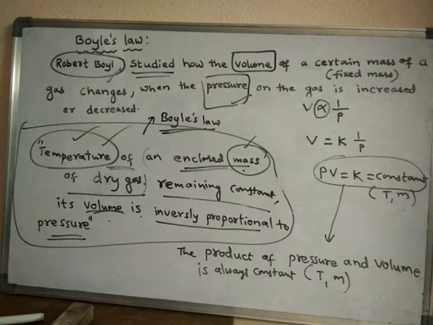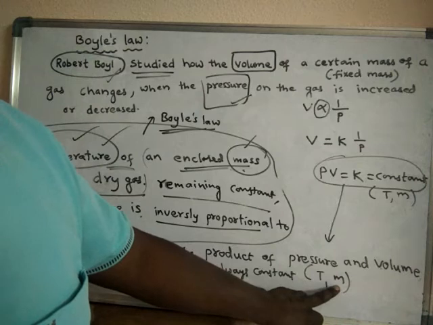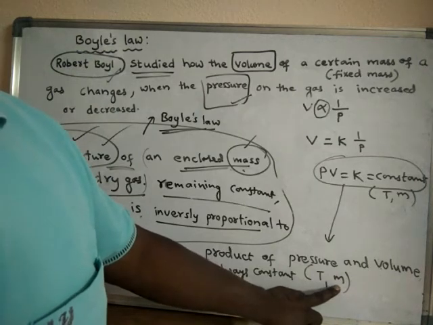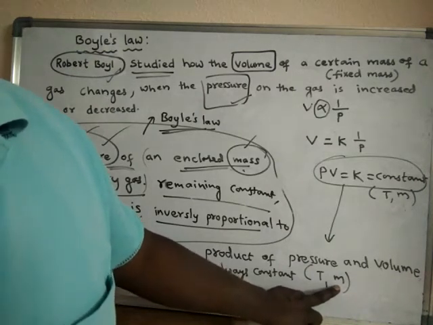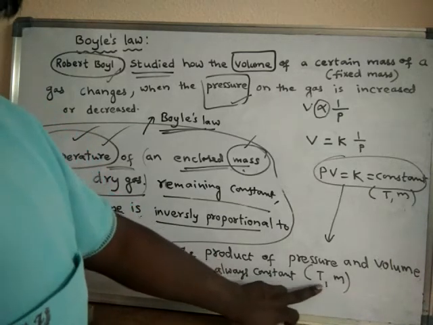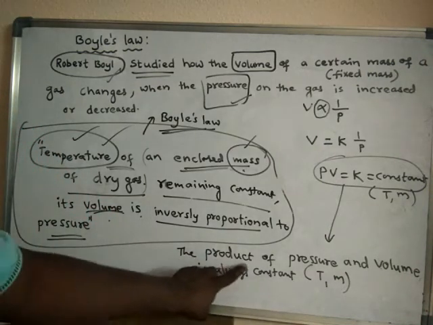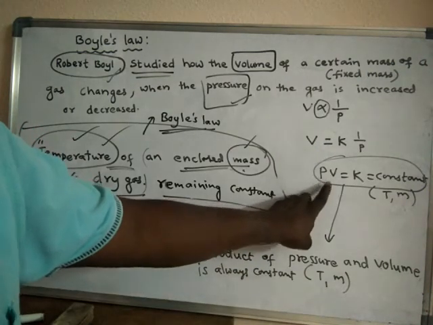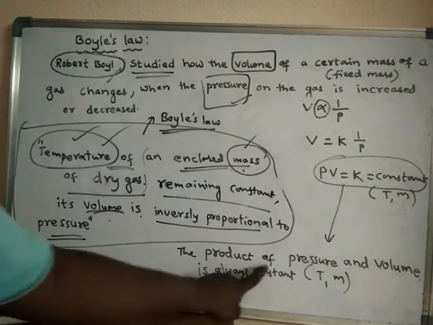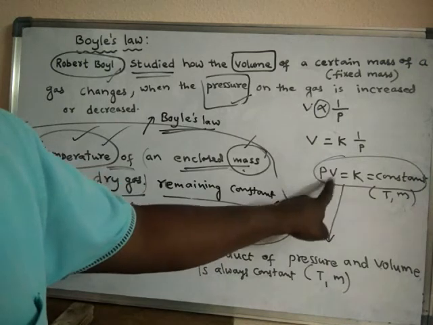Amount of substance is generally measured in mass. So the mass of substance is constant and temperature is constant. Under these two conditions, what is the meaning of product? Product means multiplication, P into V. So the product of pressure and volume is always constant.